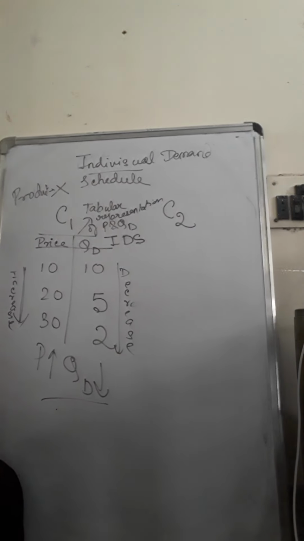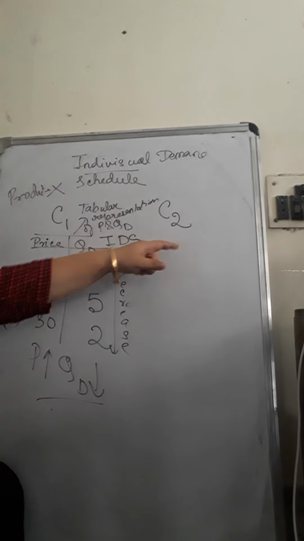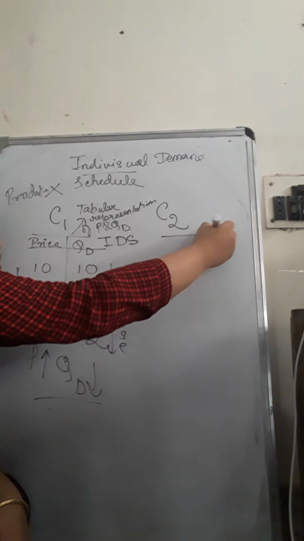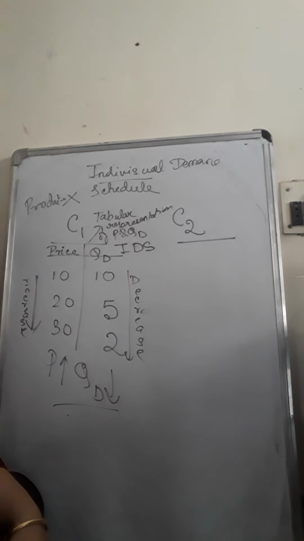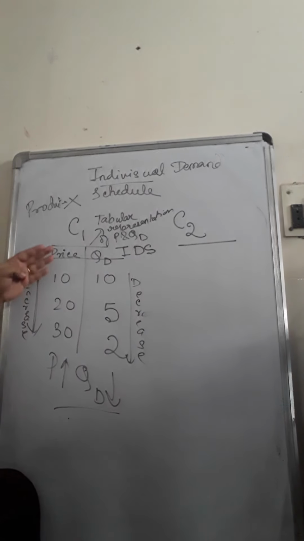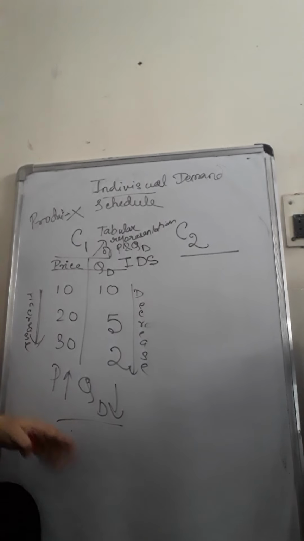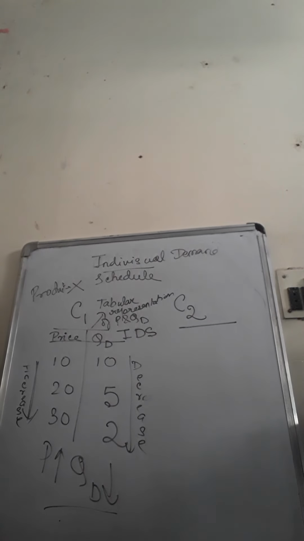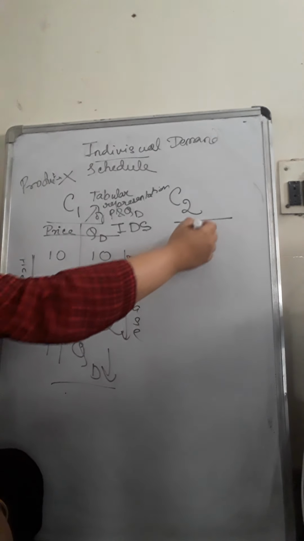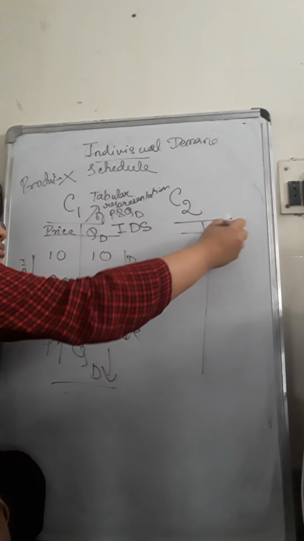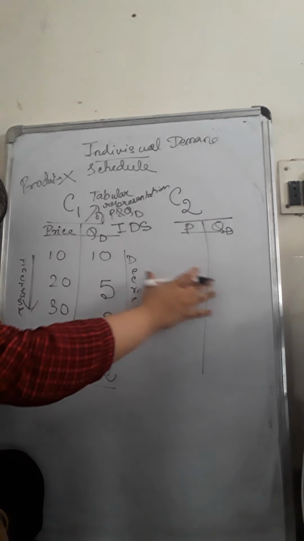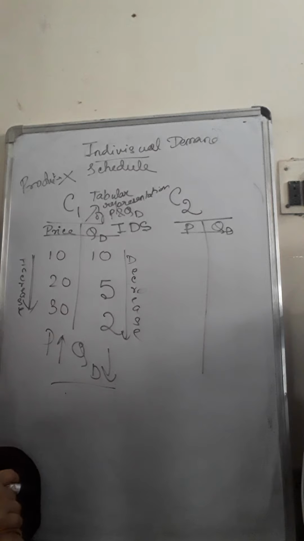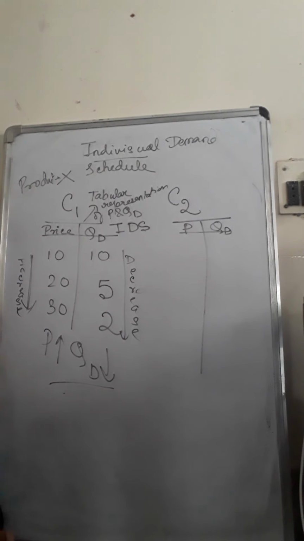Now similarly, this is consumer 2. Consumer 2 also buys the product X. We also want to study how he behaves, because this X product undergoes a price change. So if we plot the table of consumer 2, here price and here quantity demanded, same as this, we are making a tabular representation.